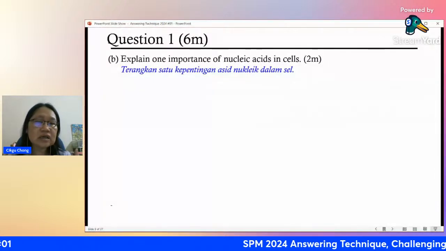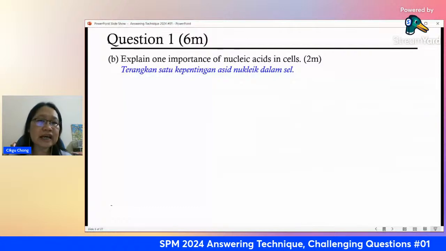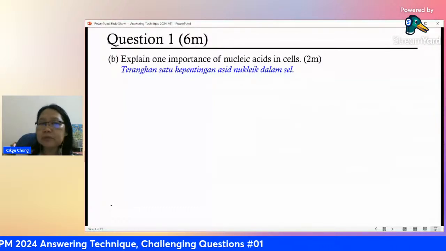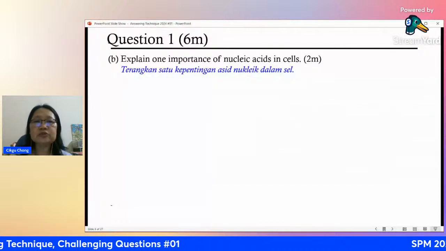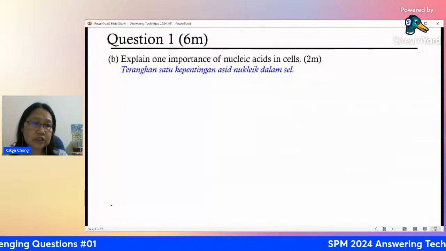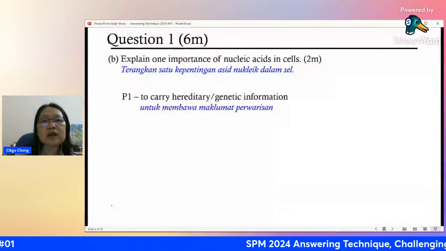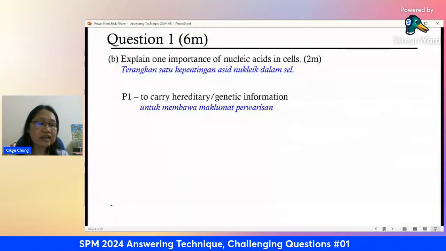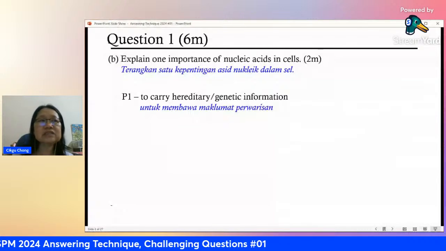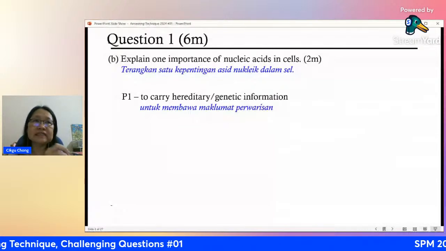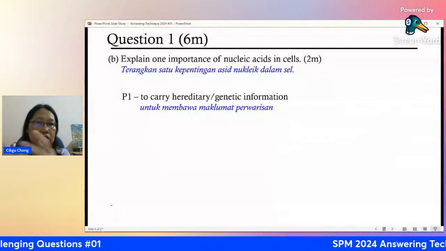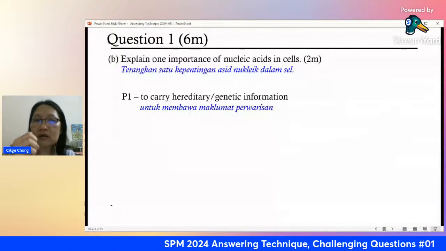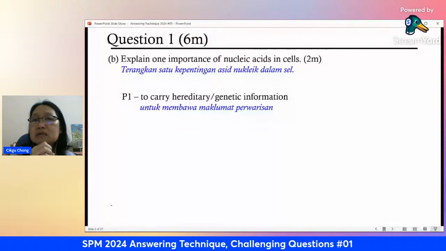So what is the importance of having nucleic acid molecules? Let's look at the most important fact that you have to remember. It is to carry genetic information, or membawa maklumat pewarisan. We call it hereditary information. That's why you have the DNA. DNA is the blueprint. It carries the information for your cells to make molecules like protein and so on. You have that information stored in the DNA.